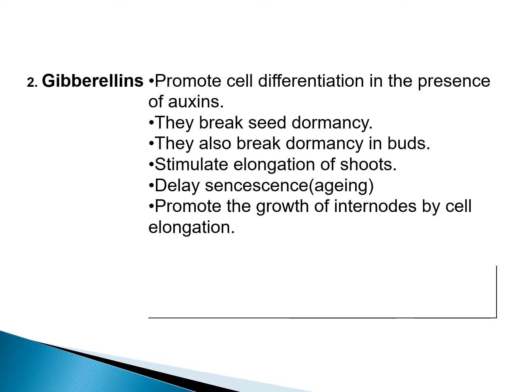Gibberellins are also widely used in the horticulture and food industries. These hormones enhance longitudinal growth of internodes in dwarf plants. They are used commercially to increase the length of grapes, elongate apples and improve their shape, and gibberellic acid is used to speed up the malting process in the brewing industry. Now, let's do the next hormone, that is cytokinins.